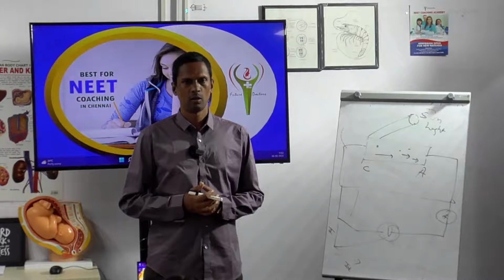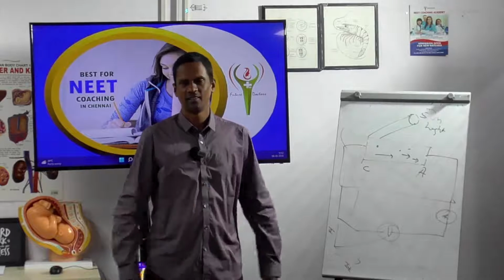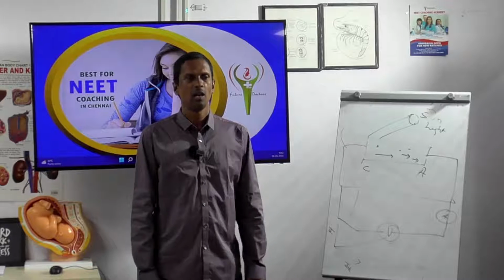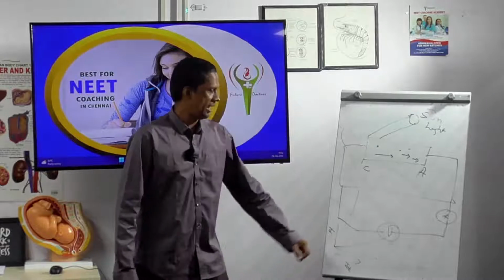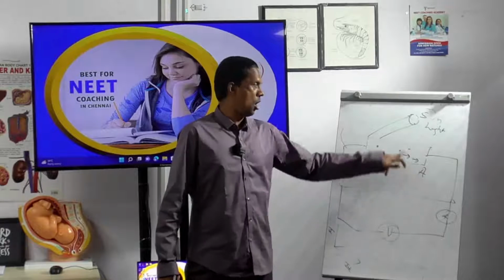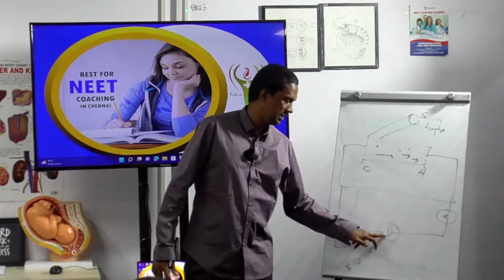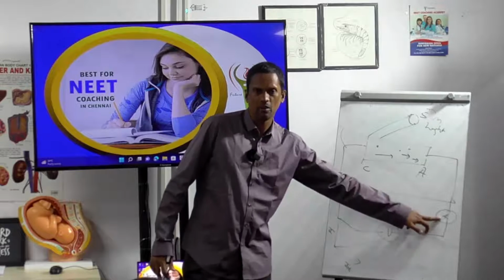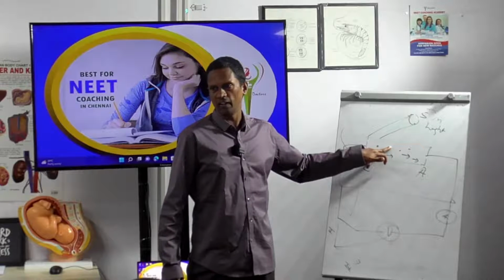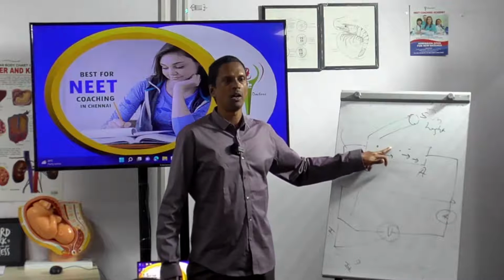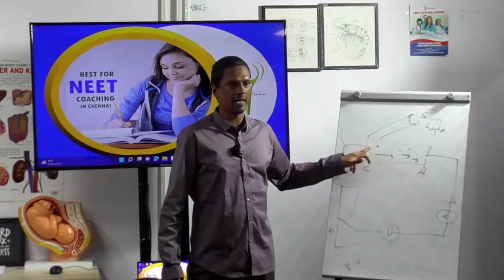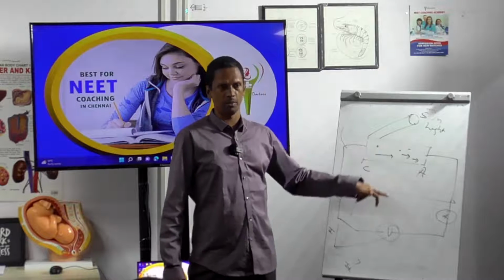So I increase the voltage. When I increase the voltage, automatically the current here will be 0. Then what happens to the flow of electrons here? There is no flow. The electron flow will be stopped.